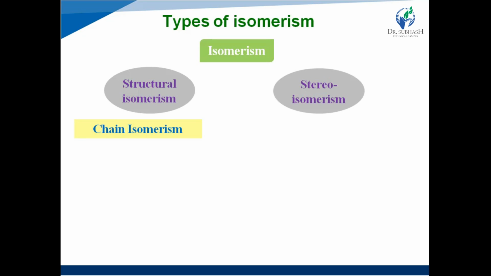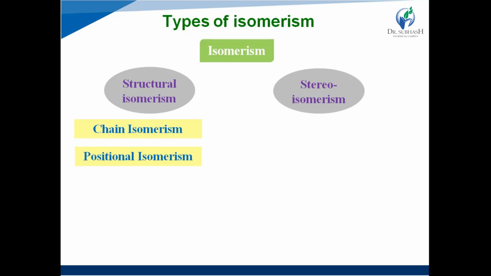It has different chain isomers like 2-methylpentane, 3-methylpentane, 2,3-dimethylbutane, and 2,2-dimethylbutane. So these five structures are chain isomers of each other. All have the same molecular formula C6H14, but they differ in the arrangement of the atoms.